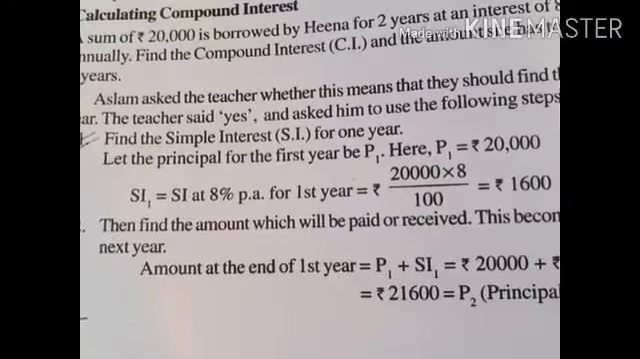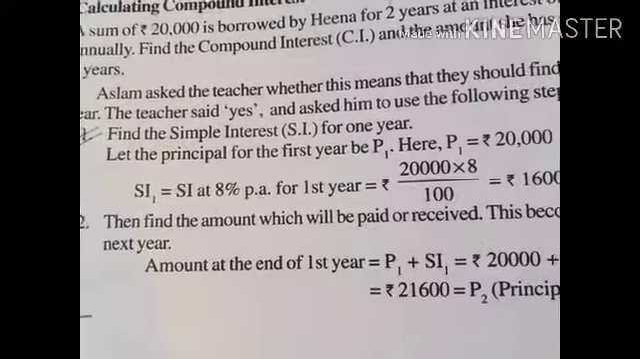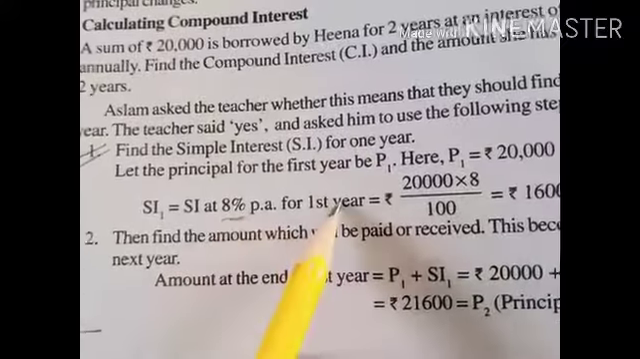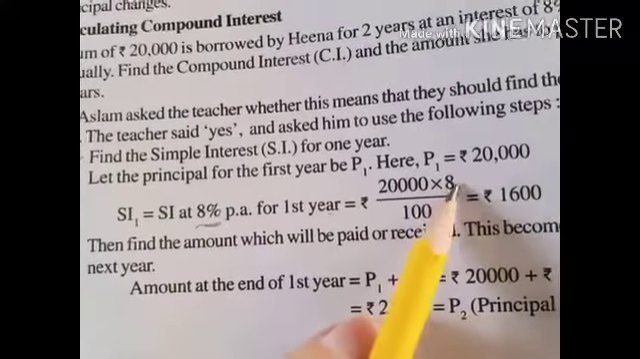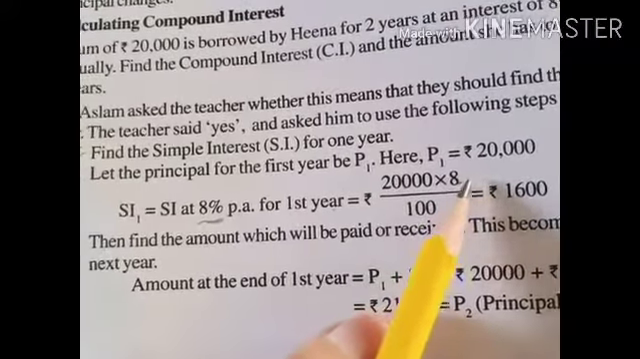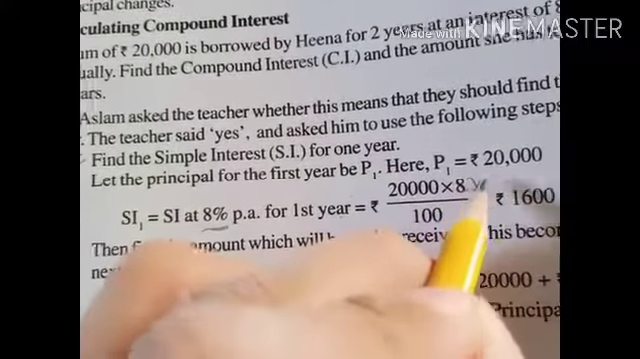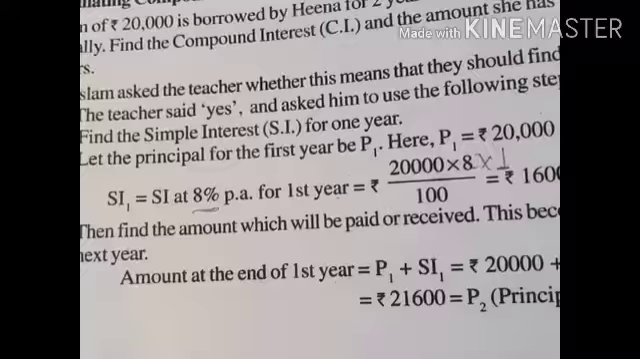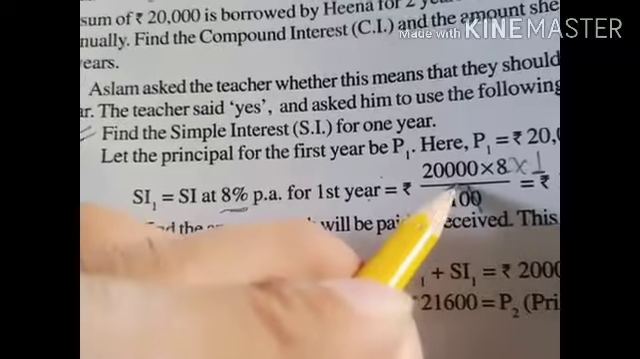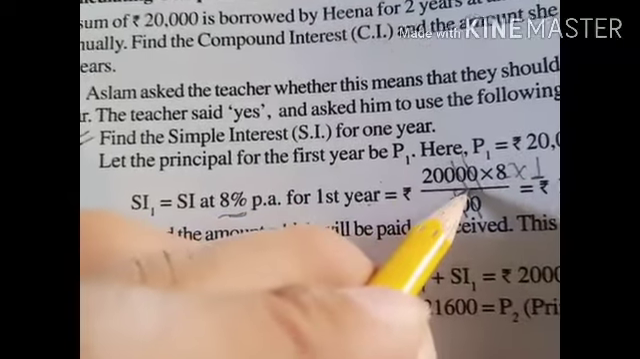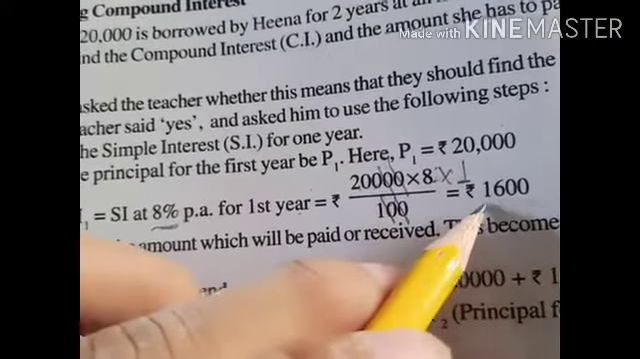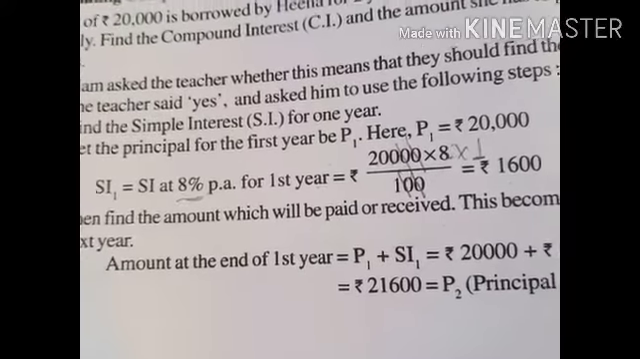So we have to find the simple interest, SI, and it is given that the percentage, that means the rate, is 8% for the first year. So P into R into T, where T is only 1 year, that's why it is not shown here. We can also write into 1 for time, upon 100. Now when we calculate it, the two zeros and two zeros will be cancelled. 8 into 200 becomes 1600. So this is the simple interest for 1 year.